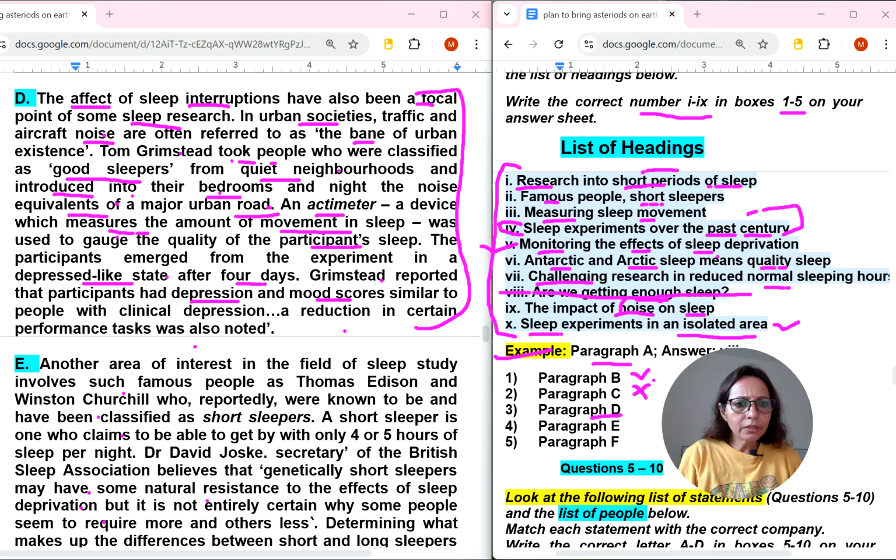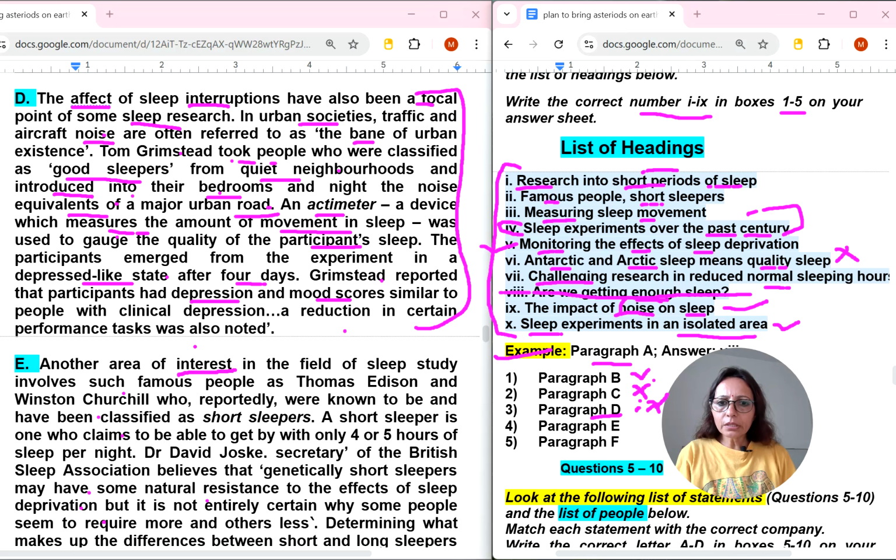Sleep monitoring effects of this we have done. So Antarctic one is wrong. Normal sleep. The impact of noise on sleep. This we can select for ninth number, that is for D number. Okay. Now next, paragraph E.